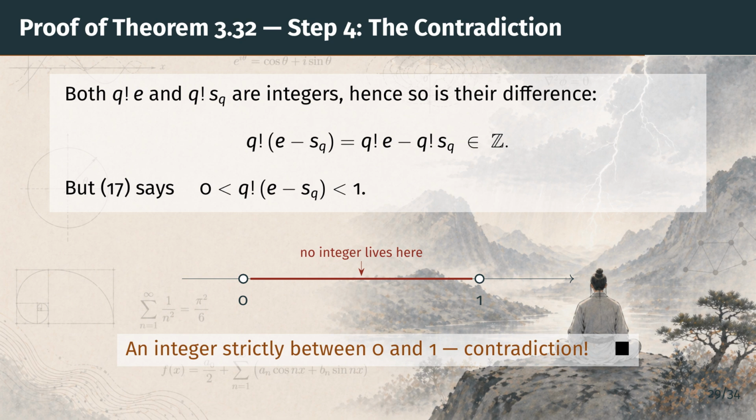The assumption that e is rational must be false. Therefore, e is irrational, and the proof is complete.